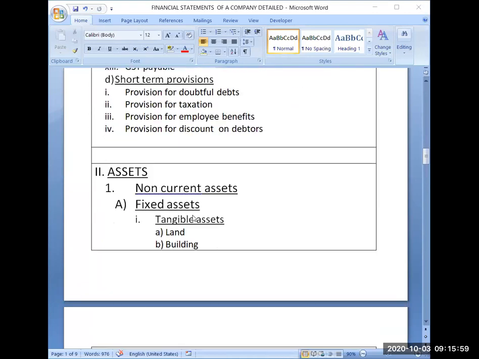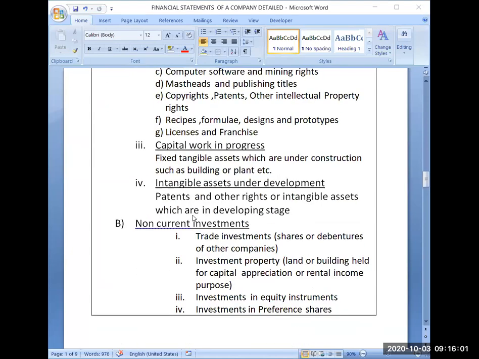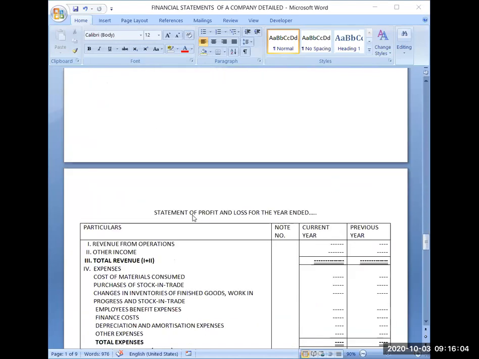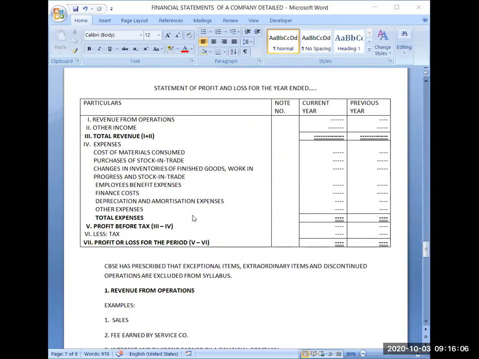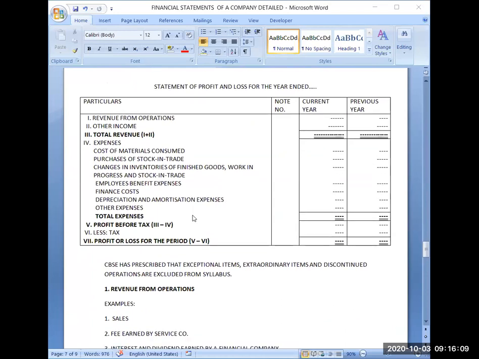Today we will be learning statement of profit and loss. This is the second financial statement. First financial statement was balance sheet. Now the second financial statement is the statement of profit and loss, and it is almost same as you have done last year. You have done profit and loss account, but the name of the financial statement in case of companies is statement of profit and loss.